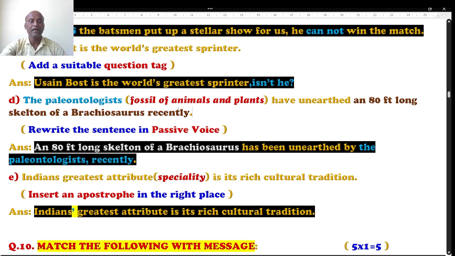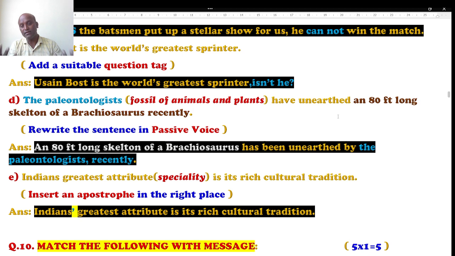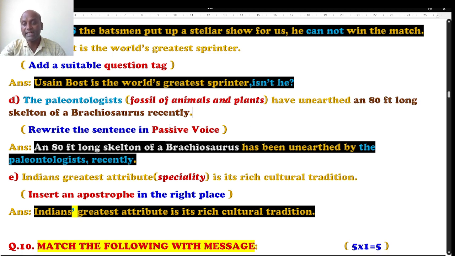So let's see. The paleontologists have unearthed, in the sense of what was hidden in the earth, they removed it. It was earthed, which they unearthed, an 80 feet long skeleton of Brachiosaurus recently. Brachiosaurus is a kind of dinosaur which is purely vegetarian.